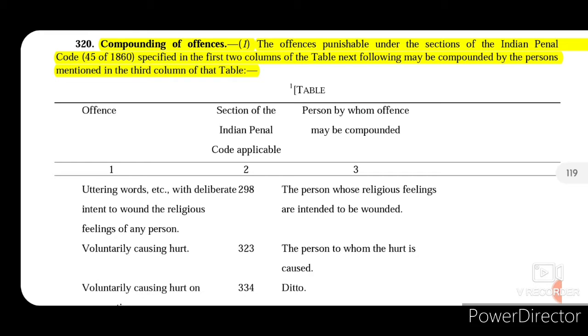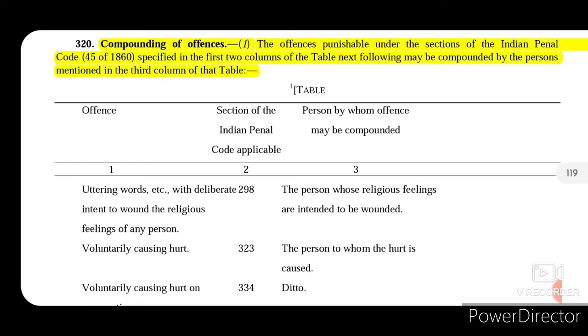Now, section 320 provides different kinds of tables for the offenses that are committed, the section of the Indian Penal Code that is applicable to it, and the persons. It also mentions the persons by whom such offense may be compounded.